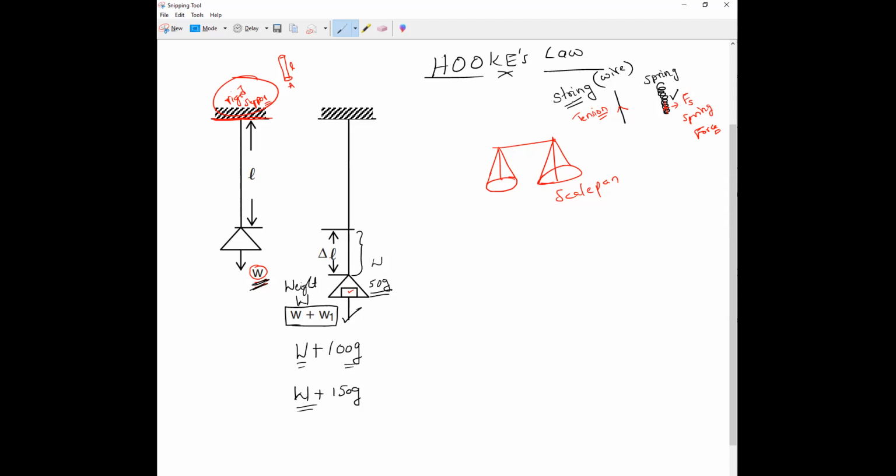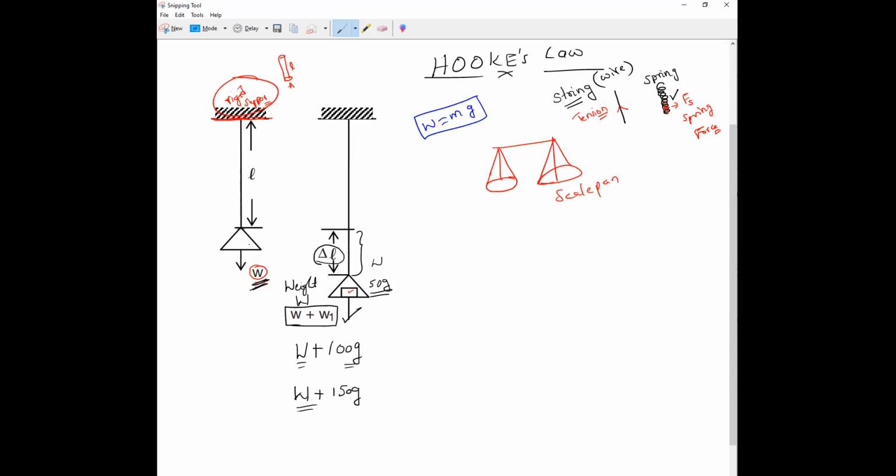Yes, please, all of you respond. Yes or no? What is the change in length? This is the actual length, and because of weight, it has been extended some distance. That is what we are changing. Change in length, like change in velocity and change in momentum, we always represent with delta. Understanding all of you? Now, converting grams into weight, mass into weight. Weight is equal to mass into acceleration due to gravity. Understanding? Everybody clear?